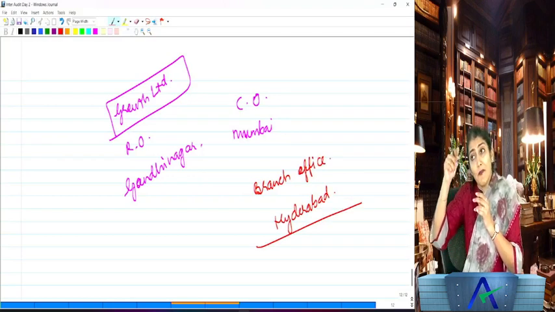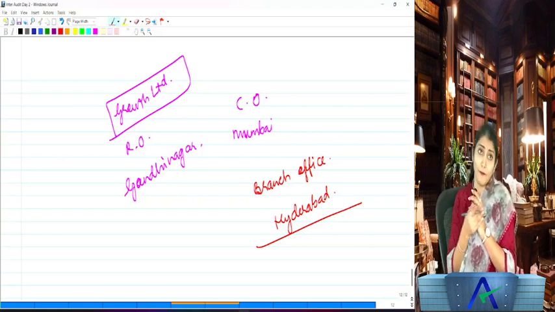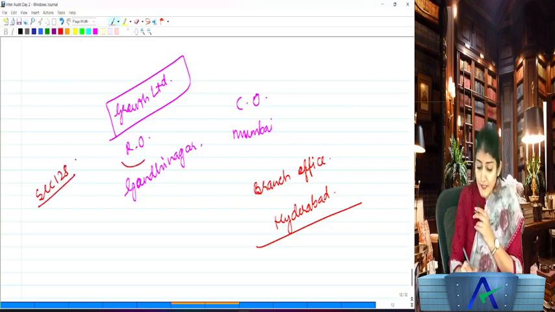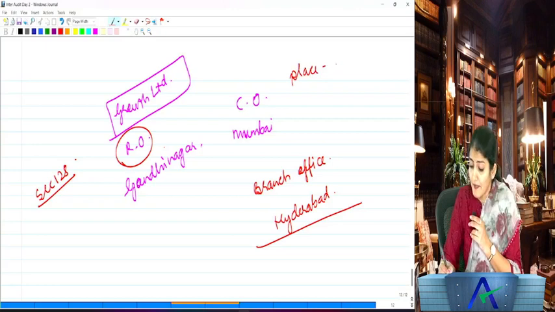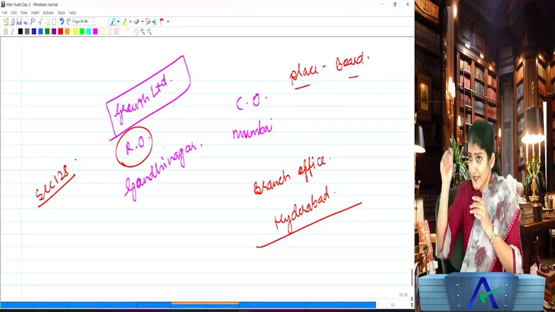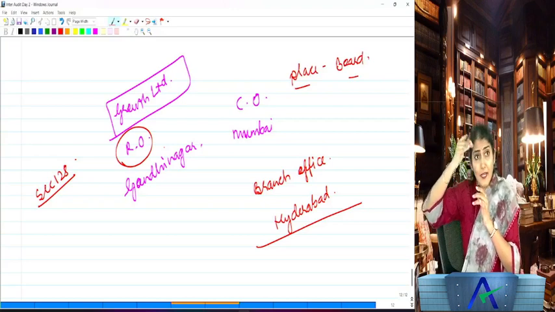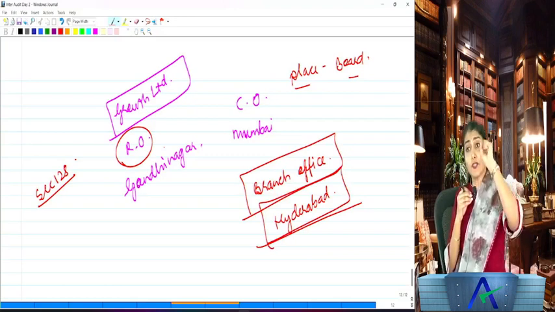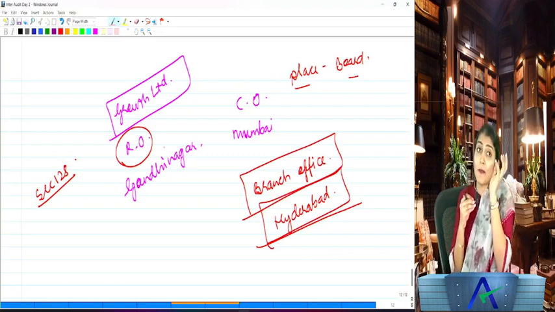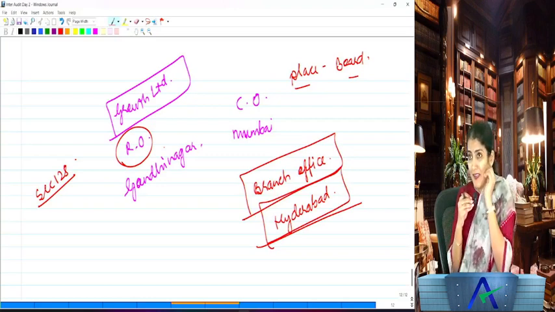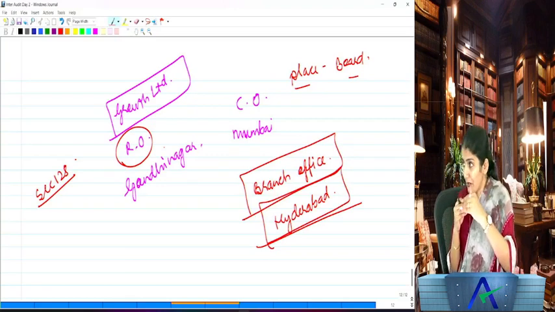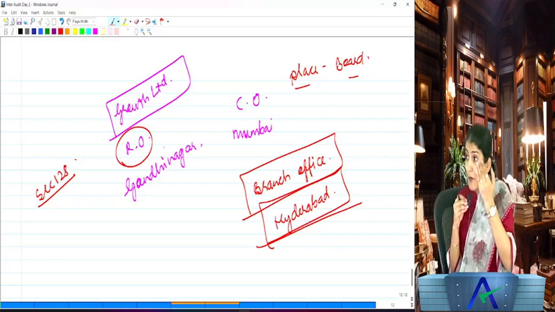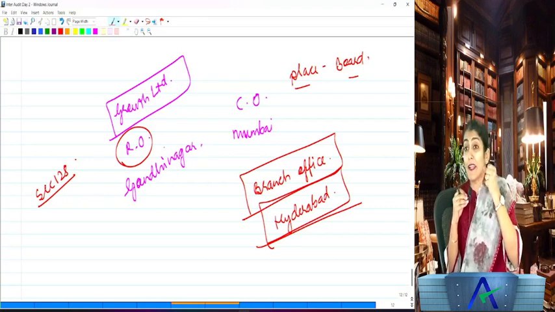Now obviously the branch will maintain the books at the branch office. But as per section 128, where can you maintain your books of account? Registered office by default, or the place which has been decided by the board. But now the branch is going to maintain the books of account at the branch office. Then how will the branch comply with the requirement of place of maintenance of books of account? Because the branch will maintain books at the branch office, and we say that books of account should be kept at the registered office or the place decided by the board.